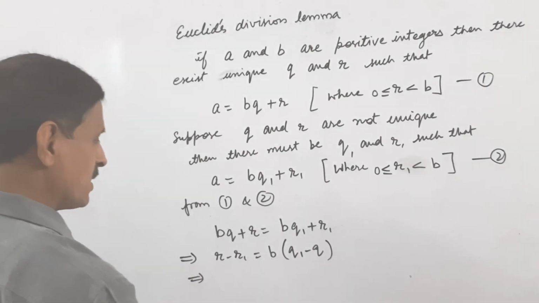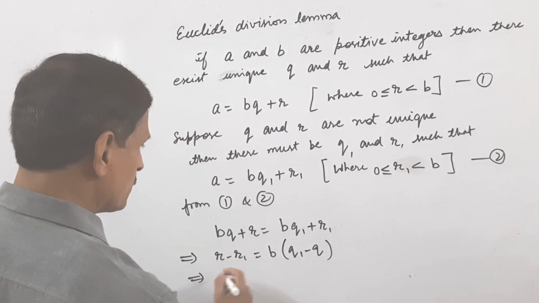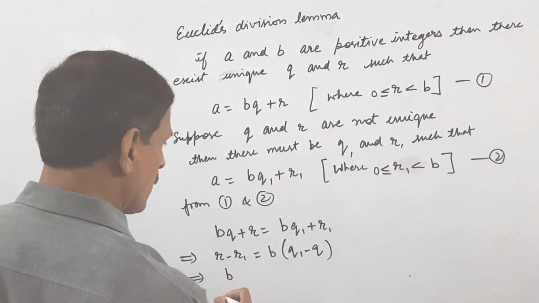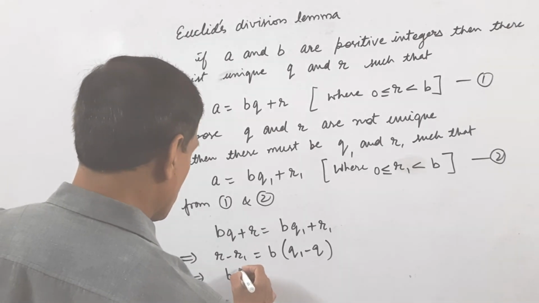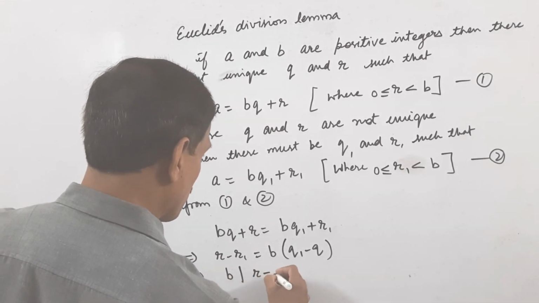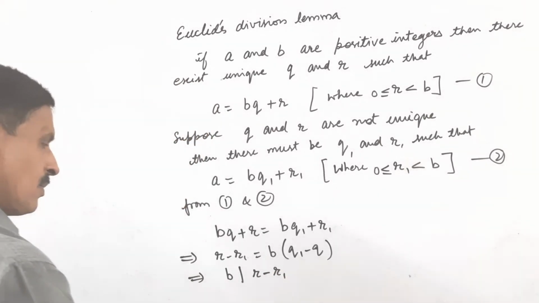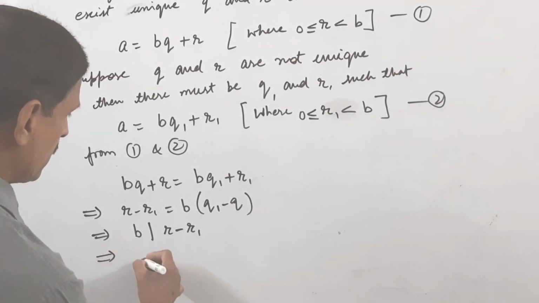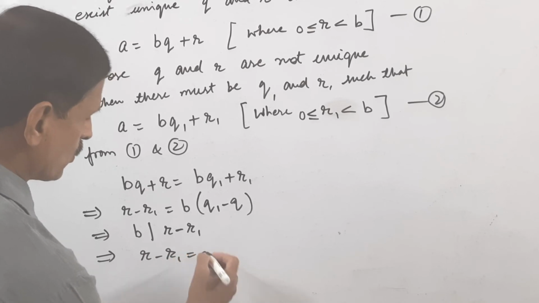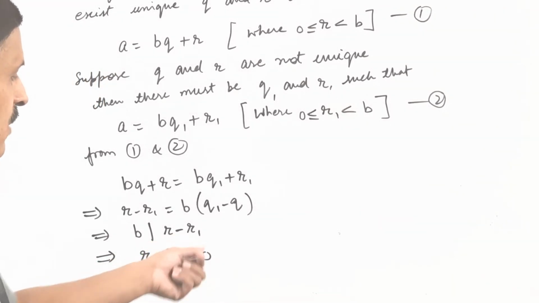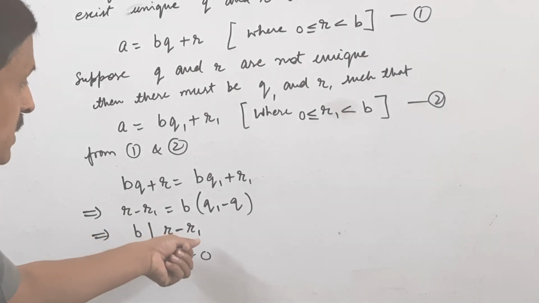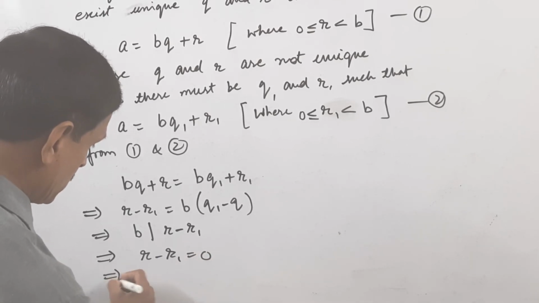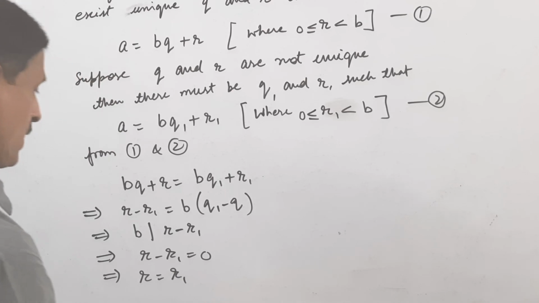It implies b divides r minus r1. It further implies that r minus r1 is equal to 0, because r minus r1 is a remainder. If b divides it, then the remainder must be 0. It further implies that r is equal to r1.